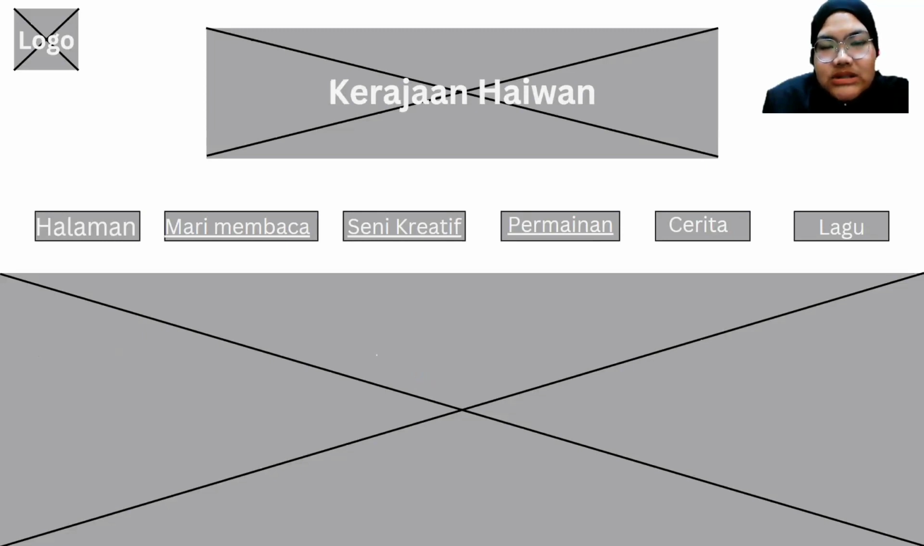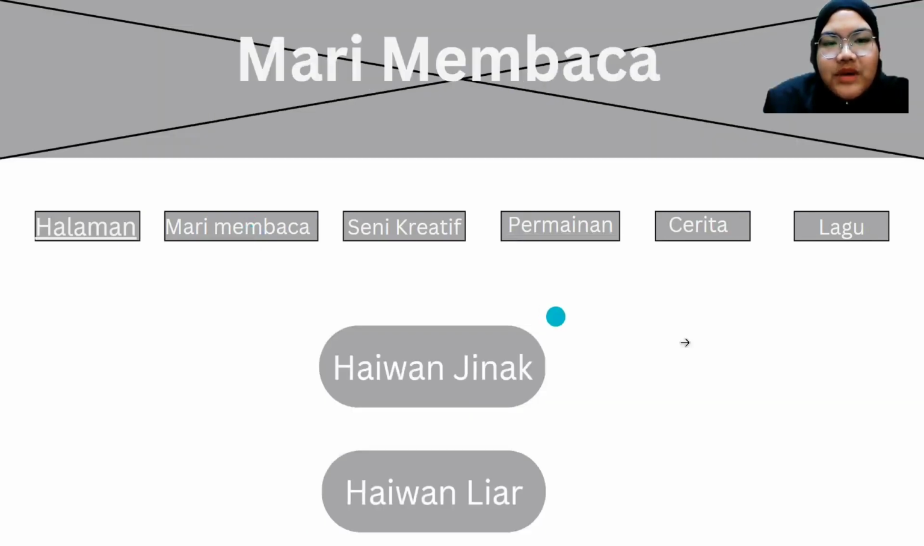As you can see here, when the user enters our website, they will go to the halaman page first, and then they can click any button here that they want. For example, they go for mari membaca. When the user clicks mari membaca, they will go to the mari membaca page. On the mari membaca page, there will be two buttons, which are haiwan jinak and haiwan liar.